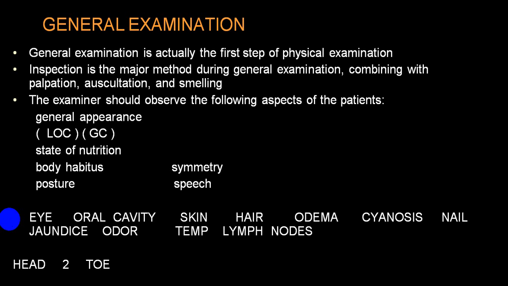In oral cavity: tongue, lips, gum, dental examination, then even soft palate, uvula, pharyngeal wall, tonsil, all those are included in oral cavity. Then in a neck, you look for lymph nodes, swelling, thyroid, etc.